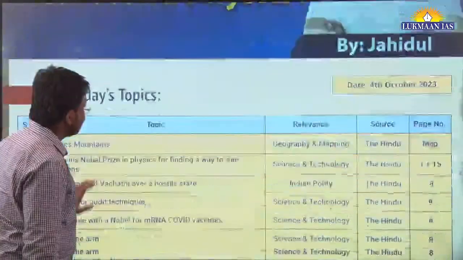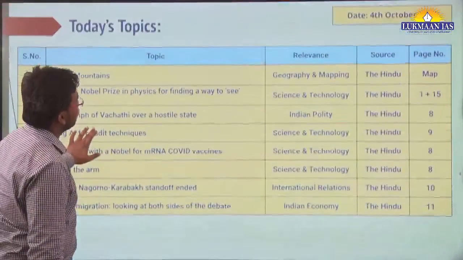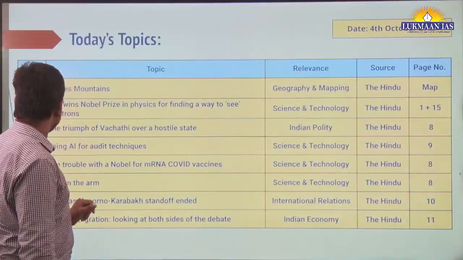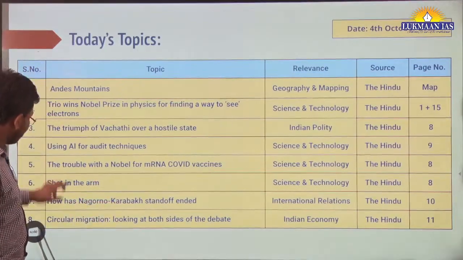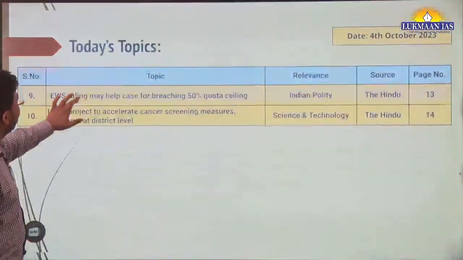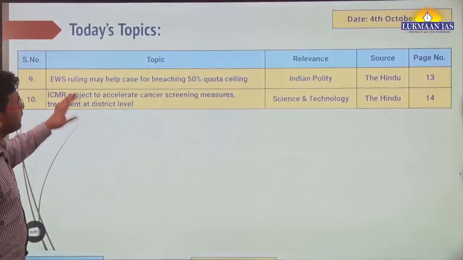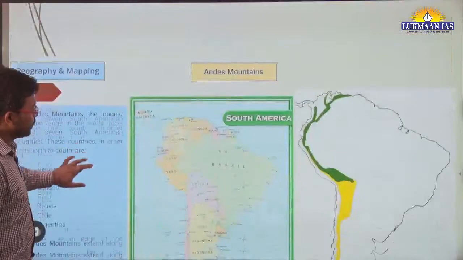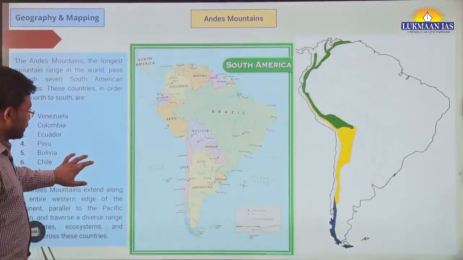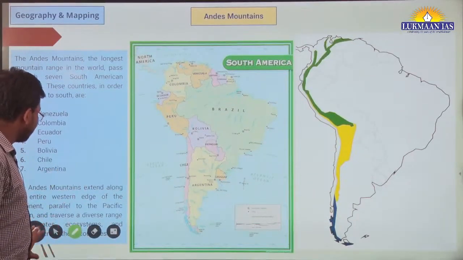So let us quickly see the list of articles that we are going to cover. These are the list of articles that we will be covering in today's newspaper discussion. One mapping topic and 9 other additional topics, so in all we are going to cover about 10 topics today. This is the first topic that we will cover.